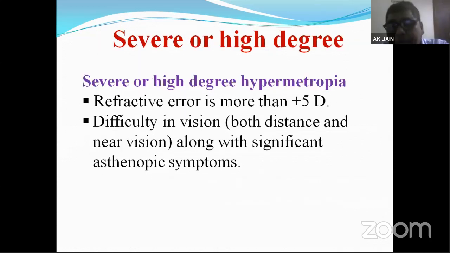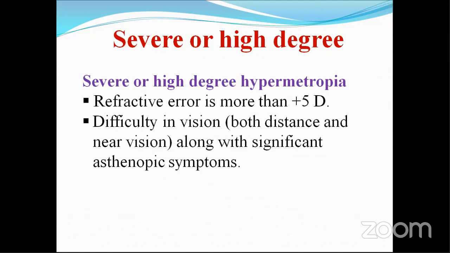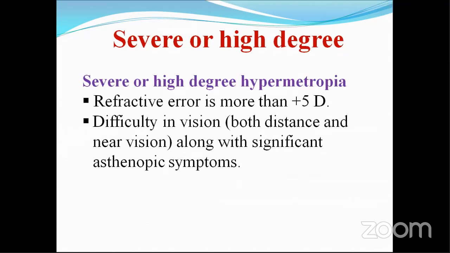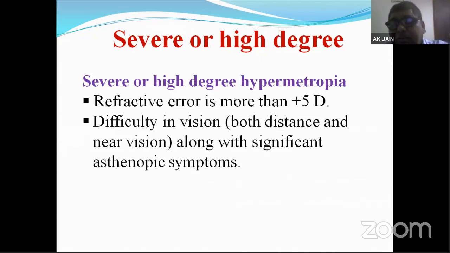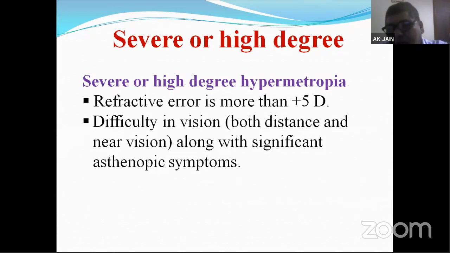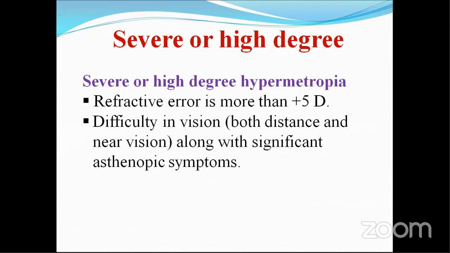And in severe hypermetropia, when the refractive error is more than plus 5 diopters, there will be difficulty in vision and significant asthenopic symptoms. The vision will be decreased for both distance and near. That person is a truly symptomatic patient with a hypermetropic error of more than 5 diopters.